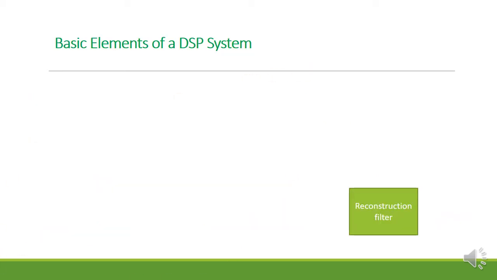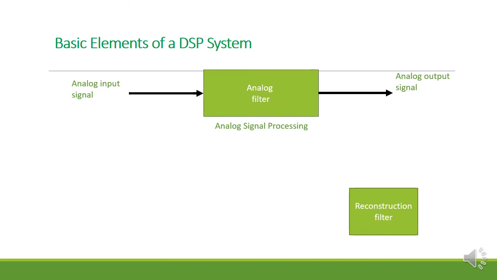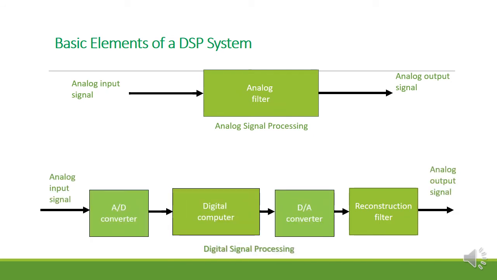Just now I told you we are going to study the block diagram of the DSP. Till now, what we studied, the same thing I have put in one block, and that is called the block diagram. The DSP is going to convert the analog signal. This is the analog signal and we have to use the analog filter. It is also called analog signal processing. This gives the analog output only.